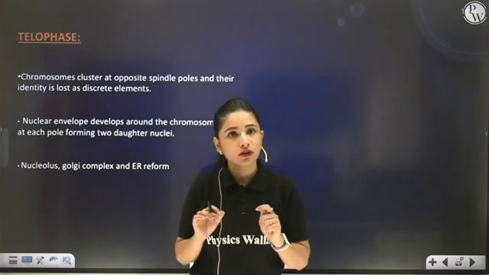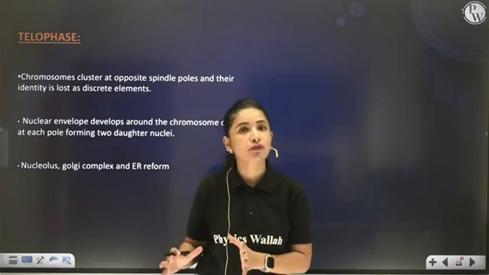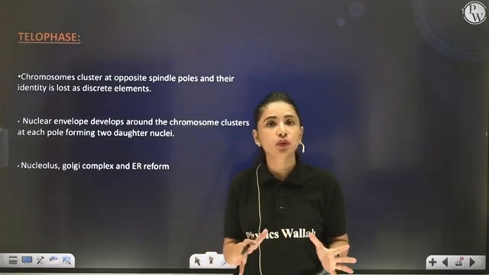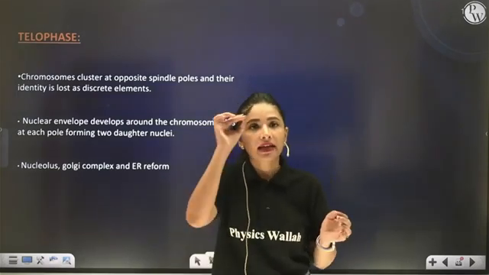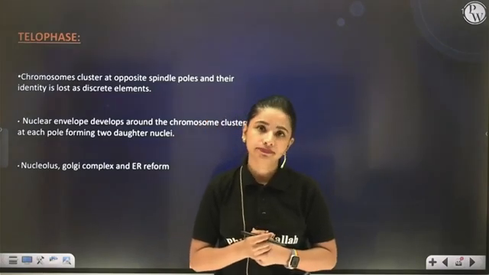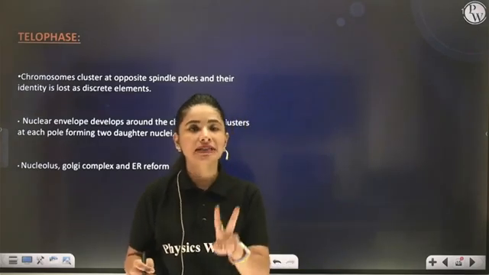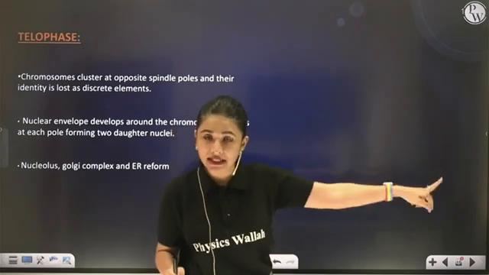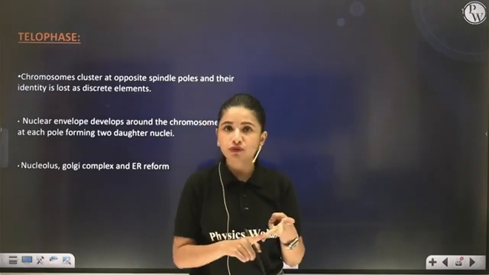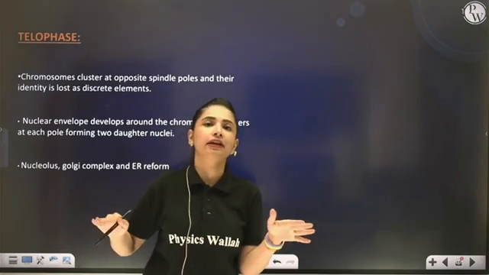First, the genetic material, now present in the form of chromatids, will get decondensed. Once again the genetic material will lose its identity and become thin thread like. Second, the nuclear membrane, nucleolus and other cell organelles which got disintegrated will now reappear. Third, the spindle fibers and asters which were formed will now get disintegrated.